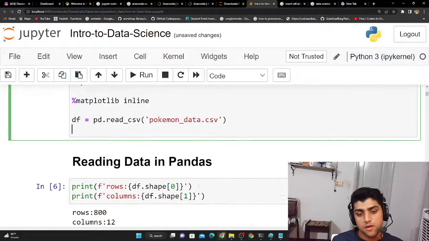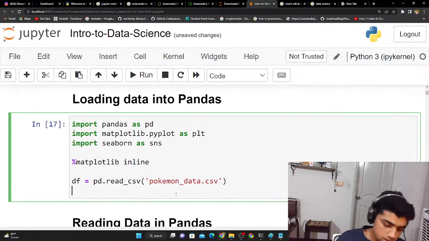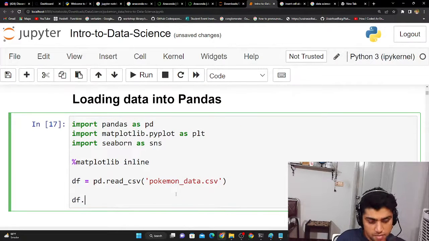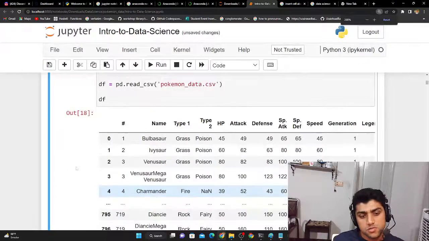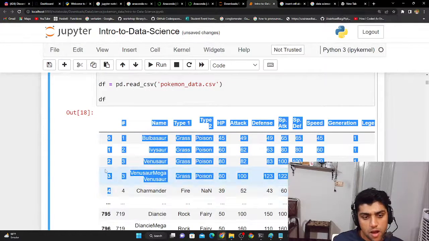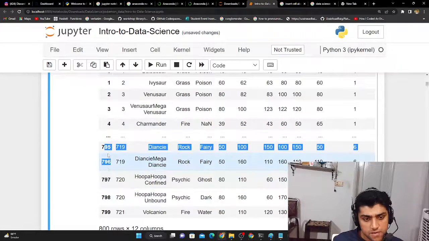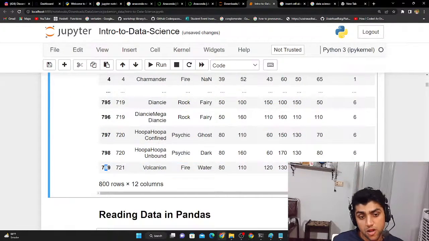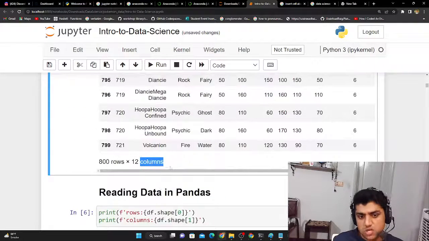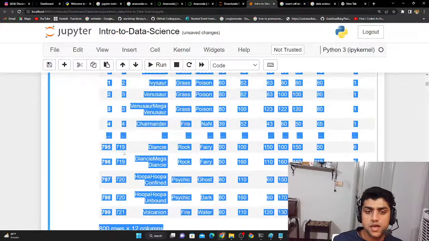Okay, so the other thing over here before we look into that is basically this data frame. If I just run it, like if I try to show it, this is 0, 1, all. How much is it going all the way to? 795, 796, 797, 798, 799. So a total of 800 different rows and 12 columns. Great. But that's just what the pandas data frame has to say for me.